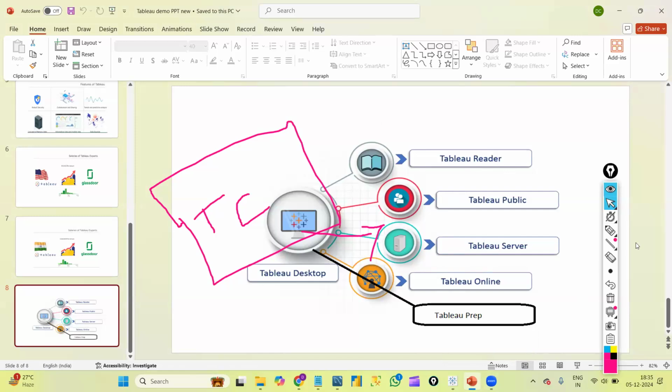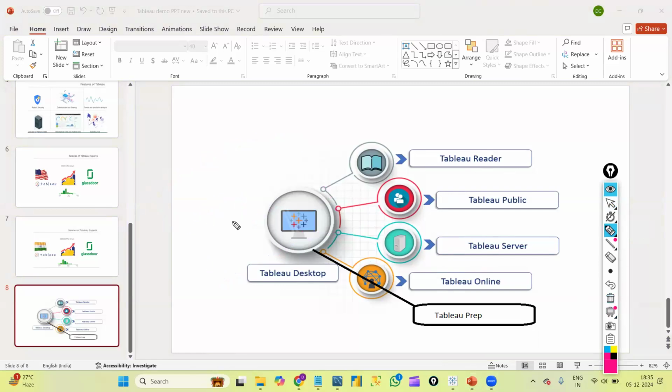In our course we will discuss all the concepts in Tableau desktop. Then Tableau online is one more product. Previously we called it Tableau online, now we call it Tableau cloud. We need to create our own Tableau online or cloud account. By using those credentials only, we will log into the Tableau server and learn Tableau server practically.